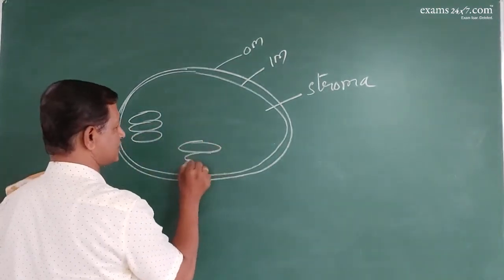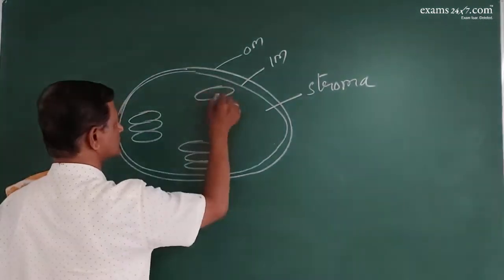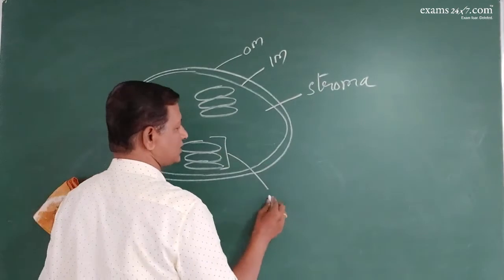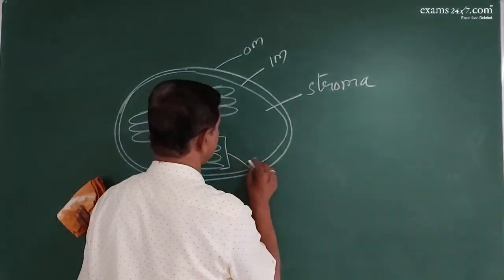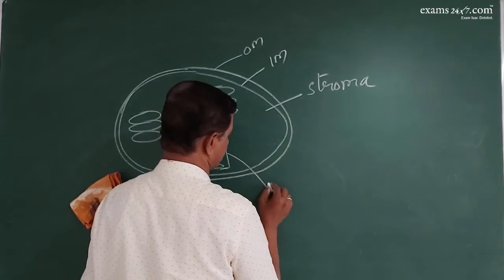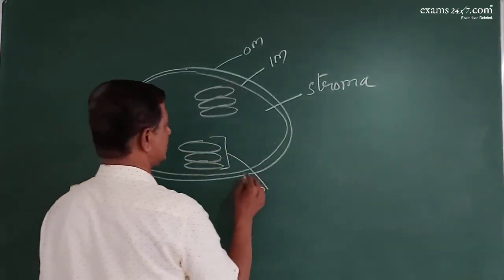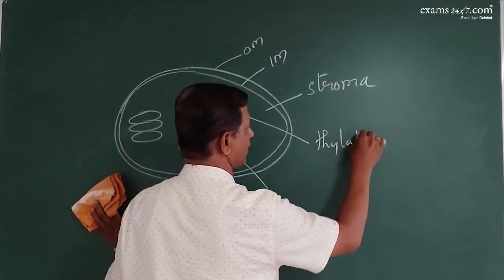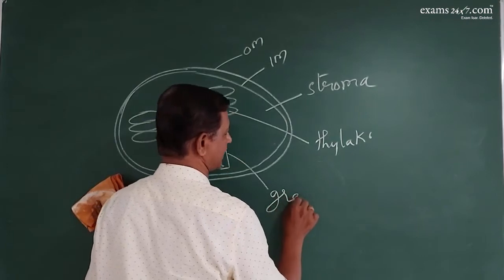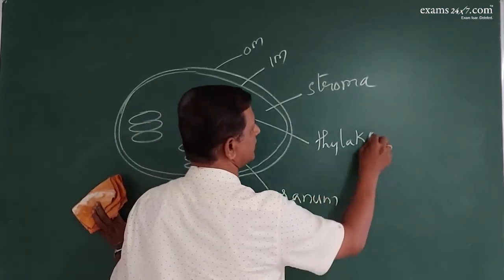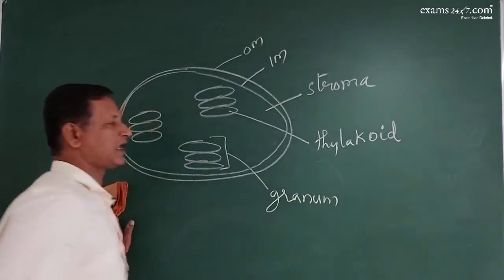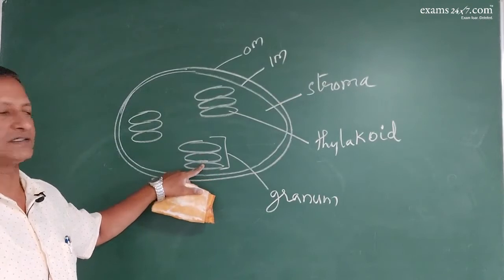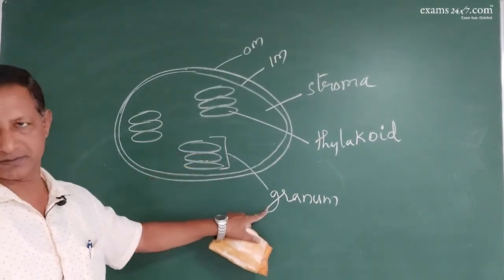Each stacked structure is called a granum. The individual member of granum is called thylakoid. This piled or stacked thylakoids will form a granum.